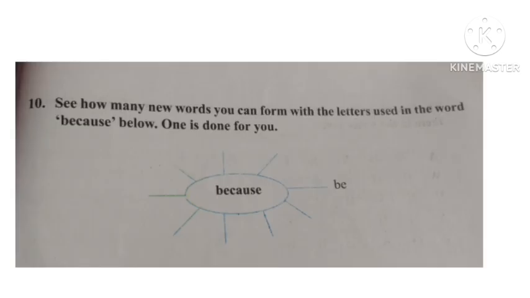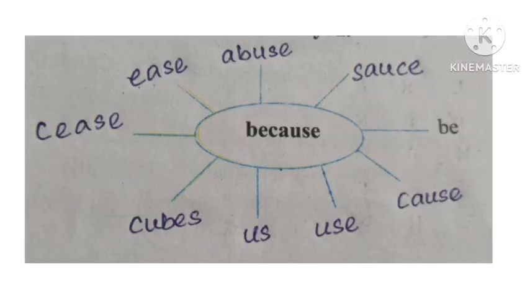And our last activity is activity number 10. See how many new words you can form with the letters used in the word because. Below. One is done for you. So with this word because, how many words can you form? First one is be. So for you, I have done this. You can just check it out. Some other words which can be formed using because are cause, use, us, cubes, sees, is, abuse and sauce.